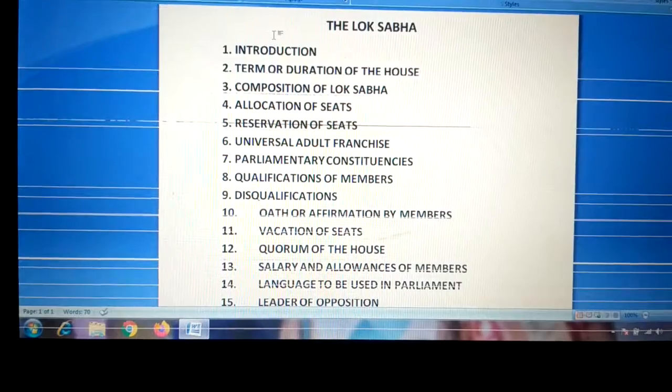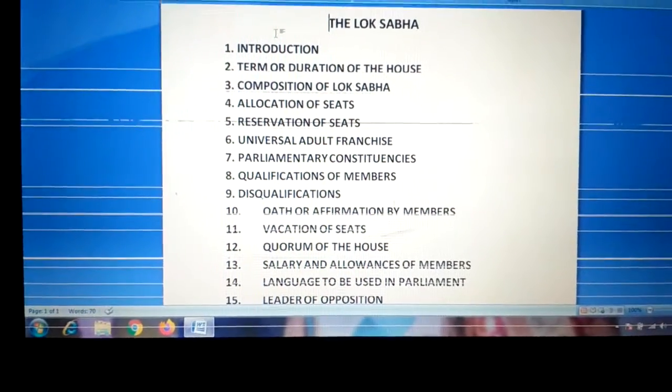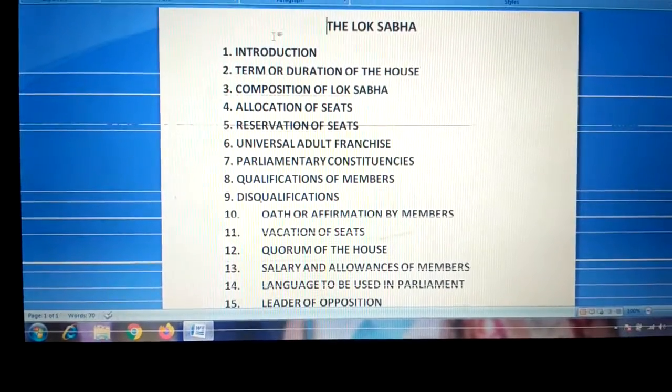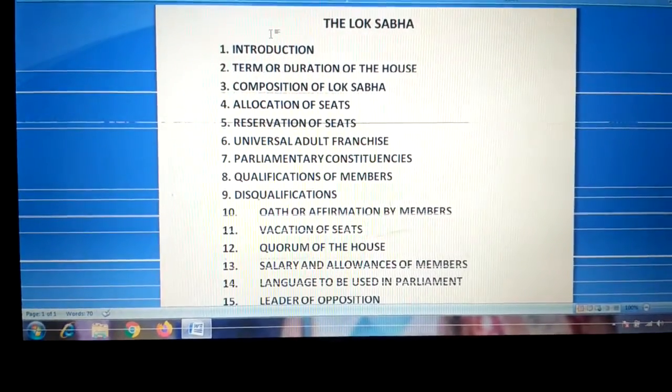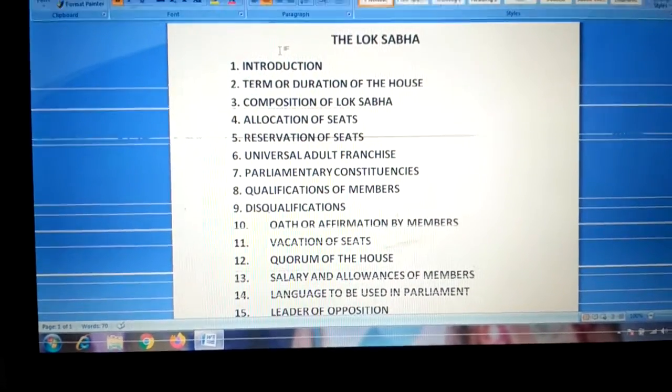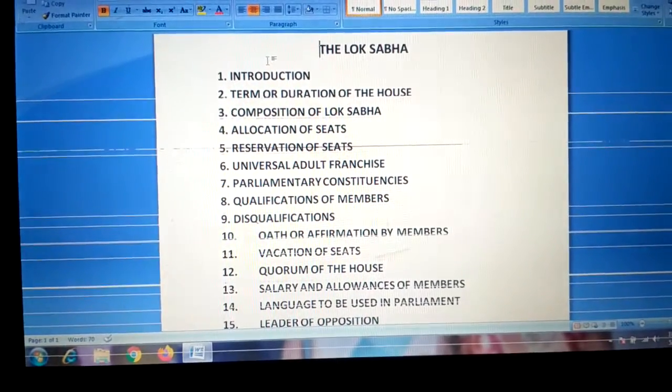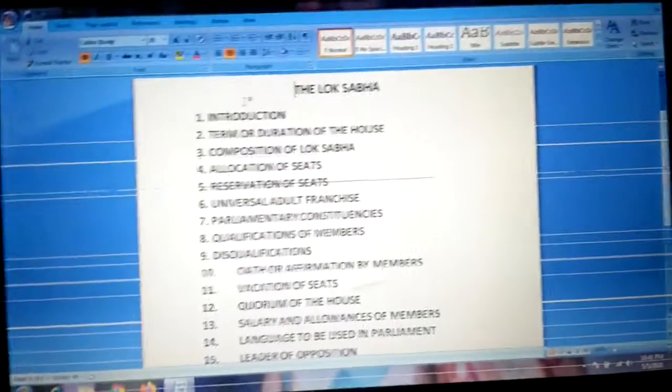Then qualifications of members. Which qualifications are needed to be a member of the Lok Sabha? First, must be a citizen of India. Second, age must not be less than 25 years.